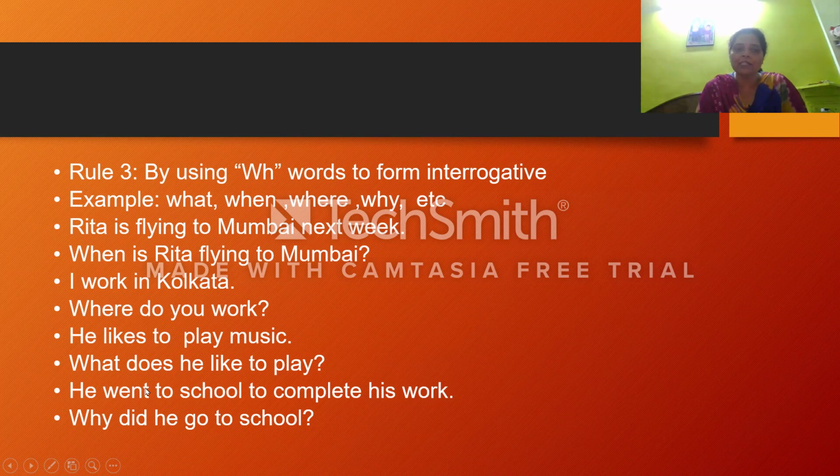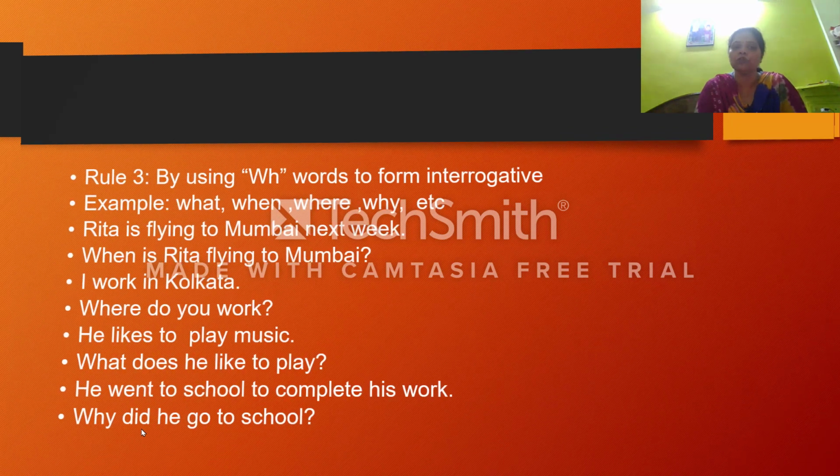Okay. Now next is he went. He went to school to complete his work. It is in past tense. So the verb will be: Why did he go to school? Why did he go to school? वो क्यों गए थे स्कूल में? Because he went to school to complete his work.